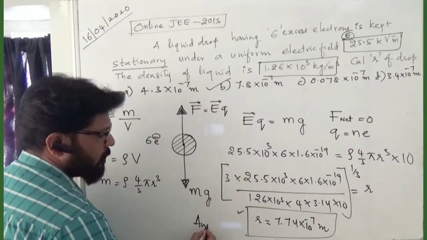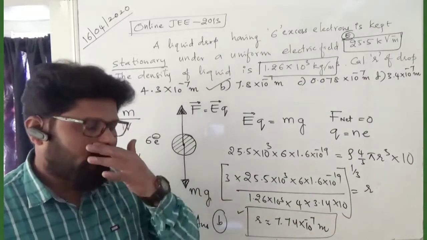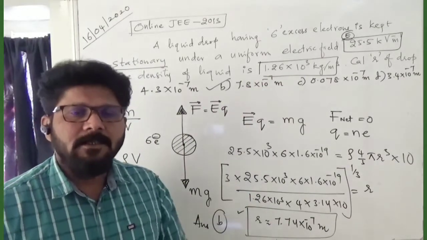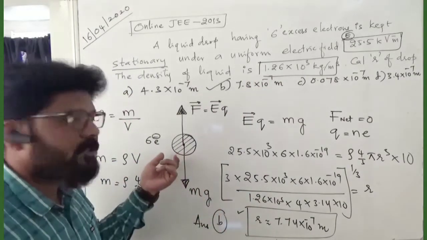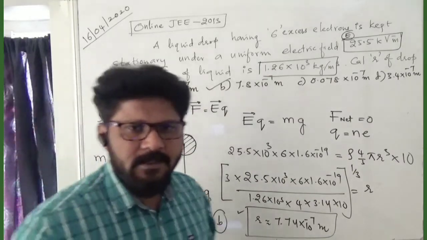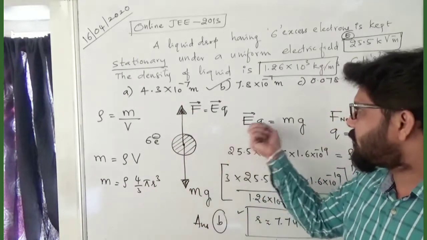The answer is option B. That means first you need the concept: mg will act downwards, and EQ should act in the upward direction. The force due to this negative charge should act upward so that the drop remains stationary. Next, we equate both; the net force should become 0, F equal to EQ.